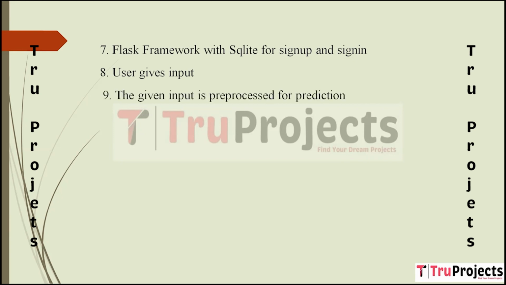The given input is pre-processed for prediction. The given user input needs to be pre-processed before feeding it into the trained model for prediction. Pre-processing involves steps like tokenization, stop word removal, stemming or lemmatization, and converting the text into a format suitable for the model, such as numerical vectors. This step ensures that the input is appropriately transformed and ready for prediction.